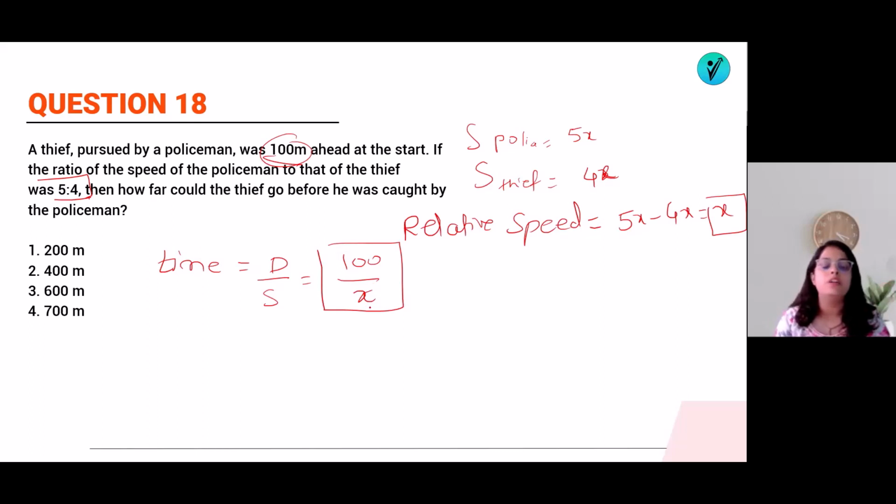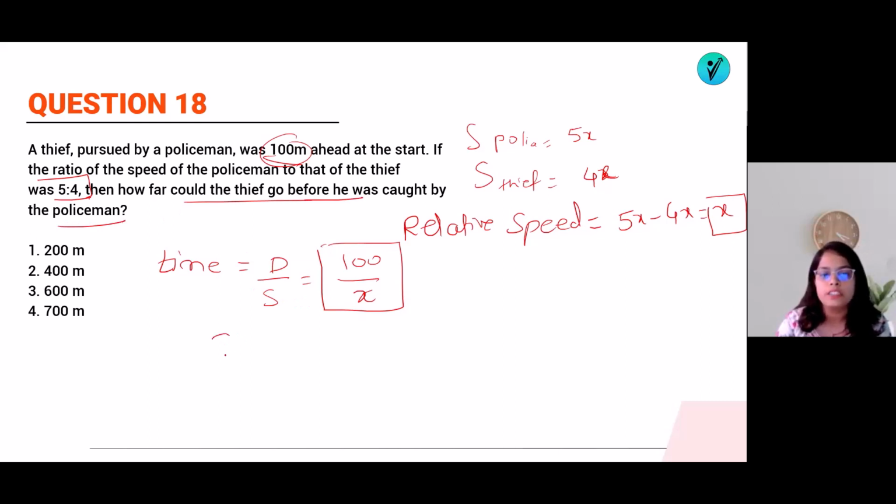If the policeman is catching the thief in this much time, then obviously he is catching the thief. So it doesn't mean that the thief will wait saying, come and catch me. The thief will also run. So they are asking how far could the thief go before he was caught by the policeman. He is also running.